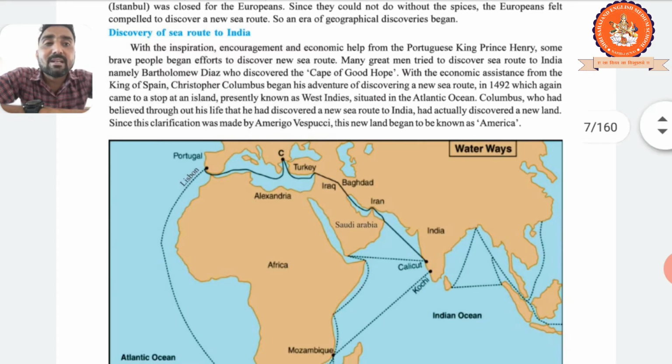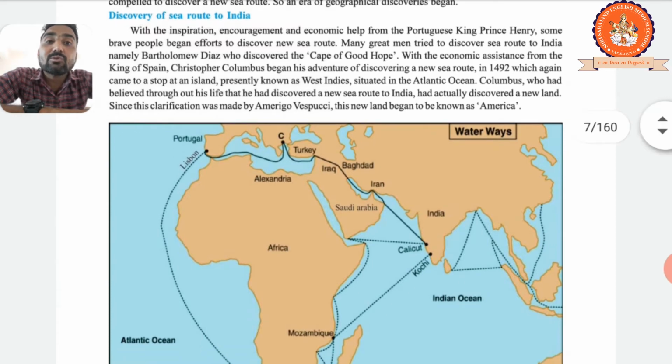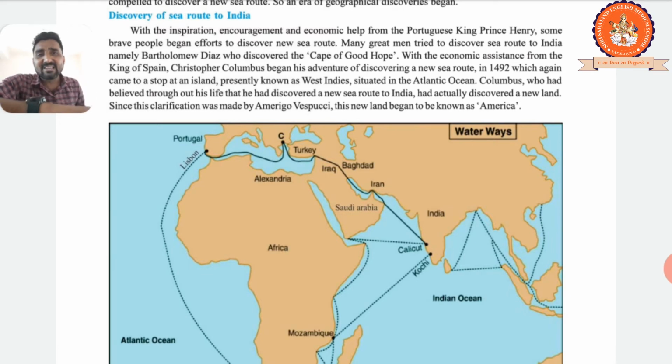One more thing: Spain, underline it, and again underline that Christopher Columbus discovered the West Indies island. He started his journey in 1492, and he came to stop at the island that is presently known as the West Indies. This is an important point. The second point is that it is situated in the Atlantic Ocean. Where is it situated? It's the Atlantic Ocean, right?